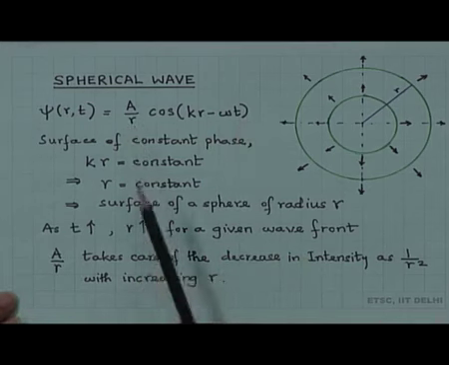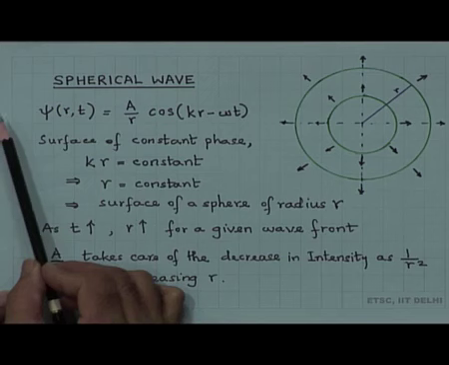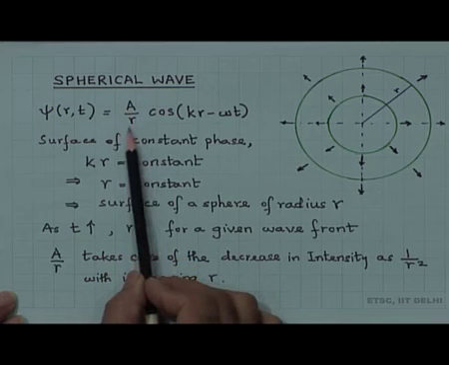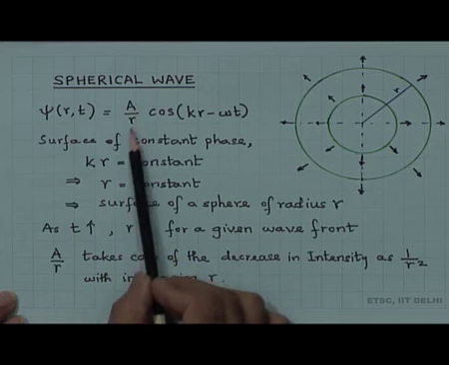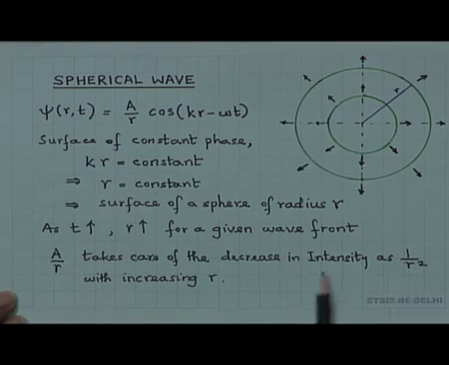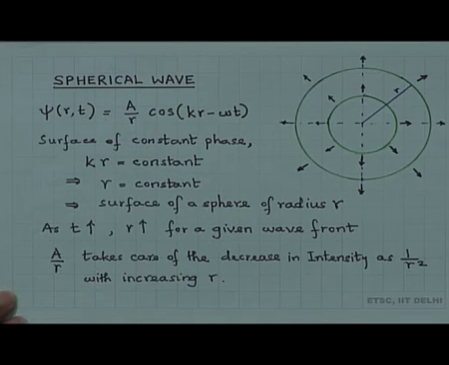This r in the denominator takes care of the decrease in intensity. We know that the intensity is equal to psi square, and that means it is proportional to a square by r square. We also know that the intensity decreases inversely as r square, that is, it is proportional to 1 by r square, and therefore, the amplitude must be proportional to 1 by r. That is why we have r in the denominator here. So, this is about the spherical wave.